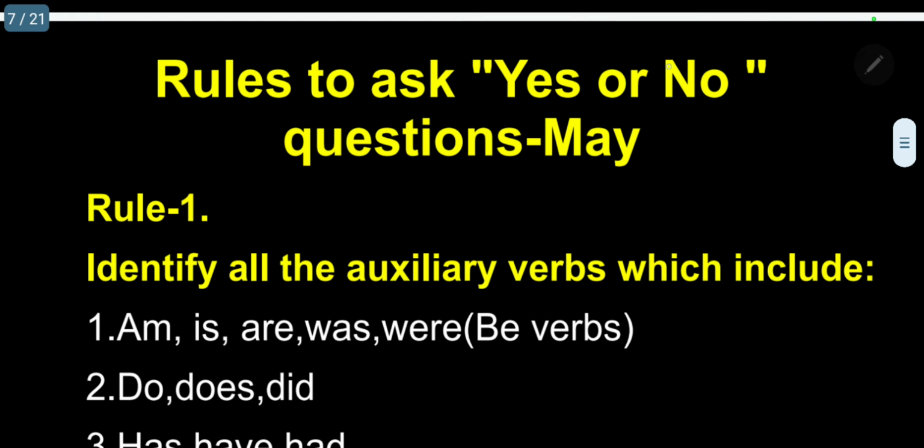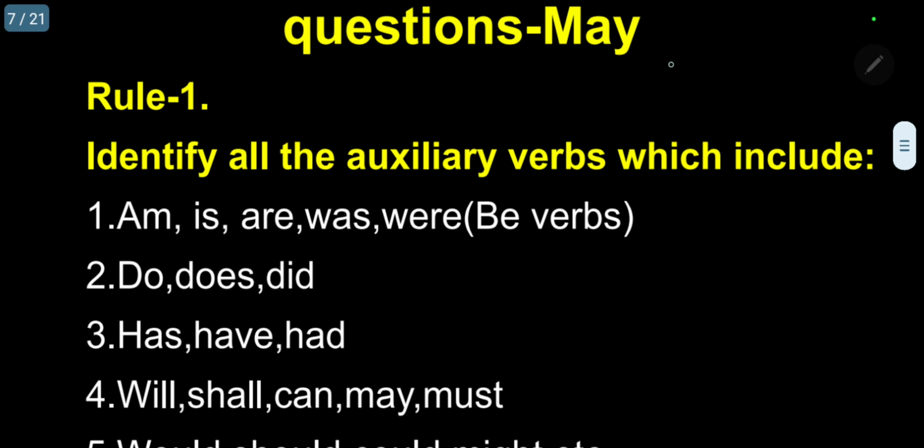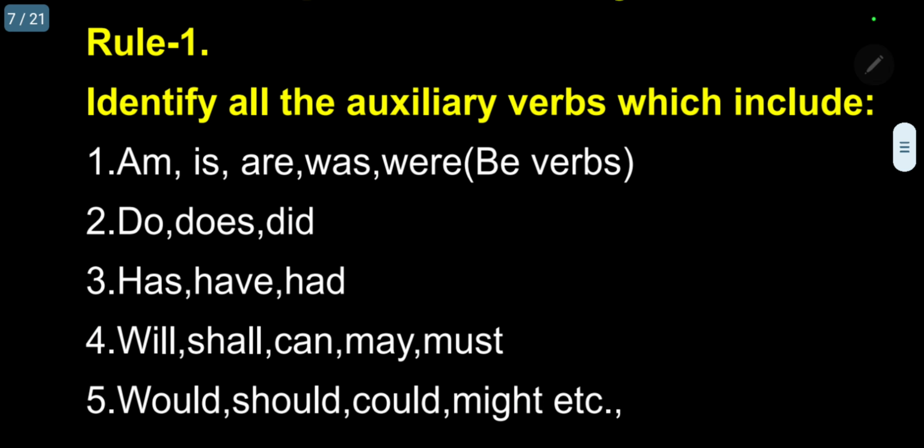Now, I am giving some rules to ask yes or no questions. You must know them before entering into this. What are the rules you must know? First rule, number one: identify all the auxiliary verbs, which include type 1, am, is, are, was, were. They are called be verbs.